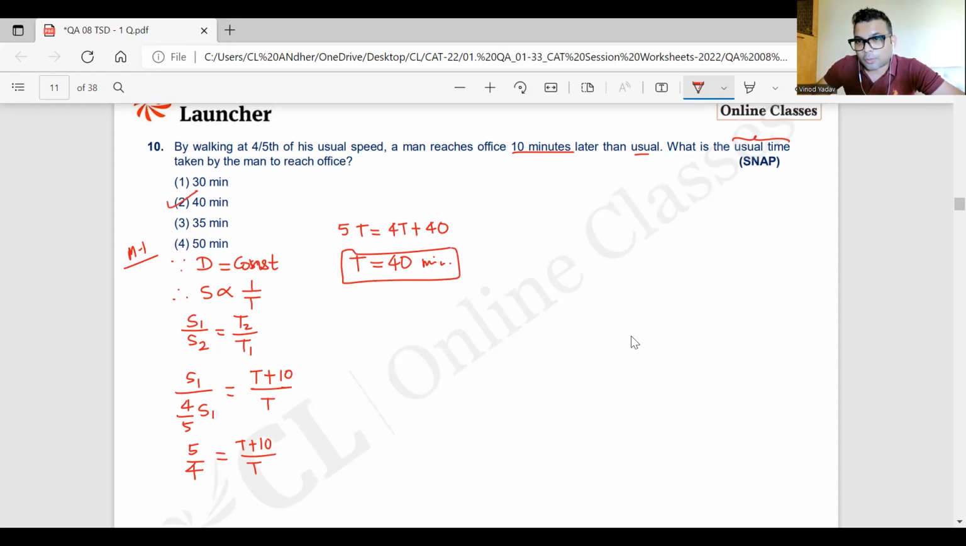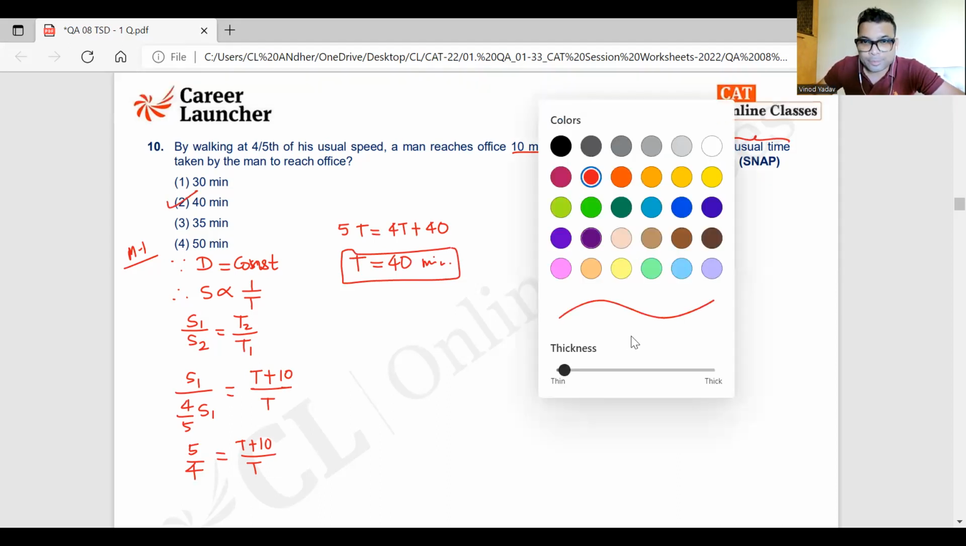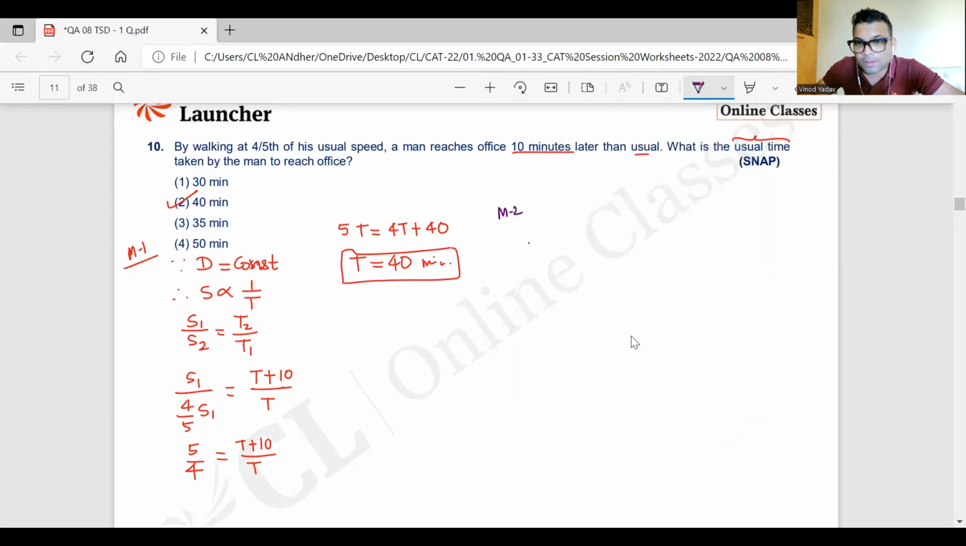Look at method 2 now. Yes. So if we realize distance is constant, so speed and time are inversely proportional. So look at this ratio. Old to new. So they are saying speed became 4/5. Means if old was 5, new is 4, right? Reduced, no? So old to new speed ratio is 5:4. So what will be the time taken ratio? Inversely proportional. The 4 to 5.